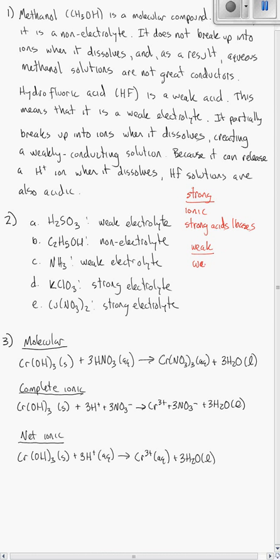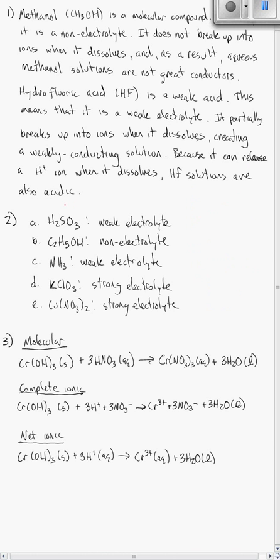So they're all the acids and bases besides the strong ones. A lot of the time acids start with H and bases end with OH. That's not going to be the case every time, as we'll see in a minute. Non-electrolytes are all these molecular compounds. Molecular compounds contain two nonmetals. These ionic compounds that are strong electrolytes contain a metal and a nonmetal.